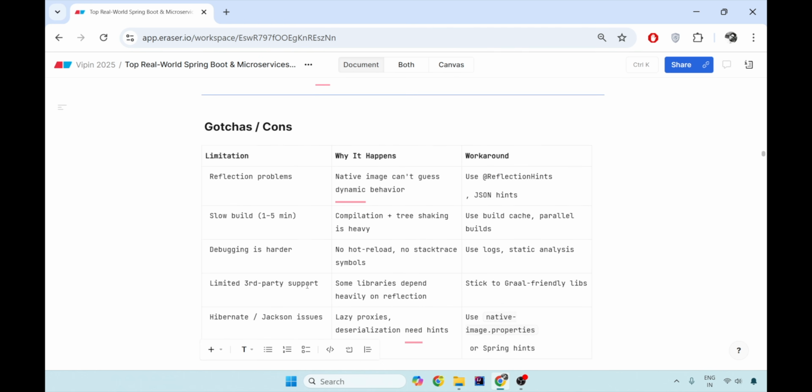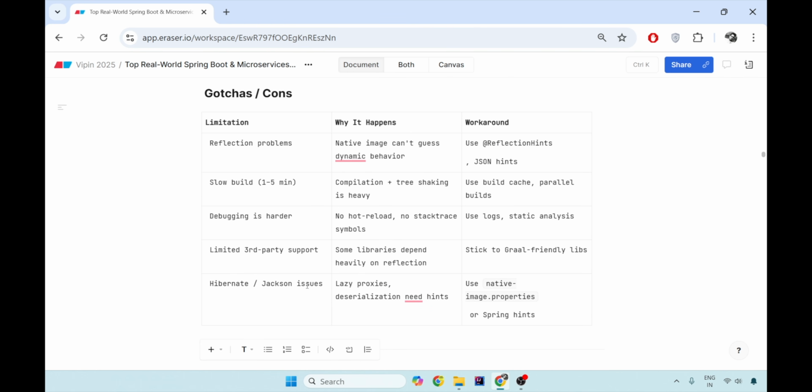But there are limitations of using GraalVM. There's a reflection problem. Native image can't guess the dynamic behavior because it's runtime situation. The reflection works at runtime. But there are hacks and reflection hints and JSON hints which can be used as a workaround.